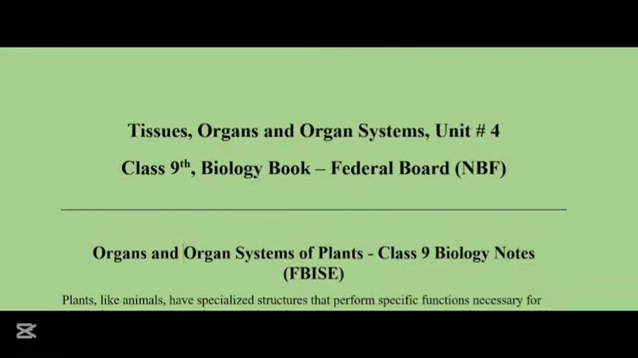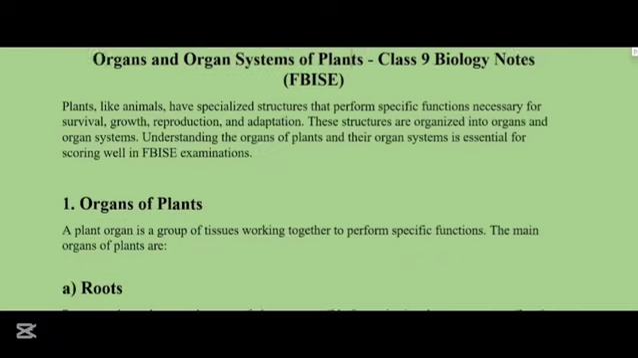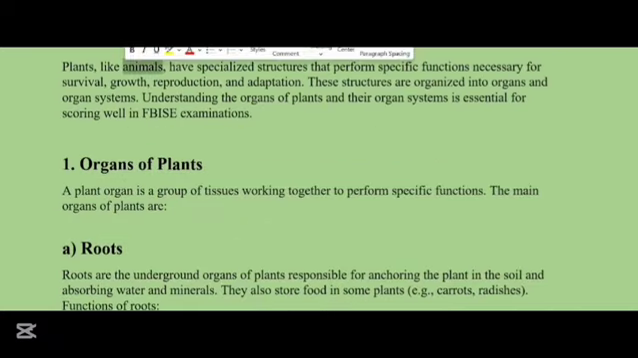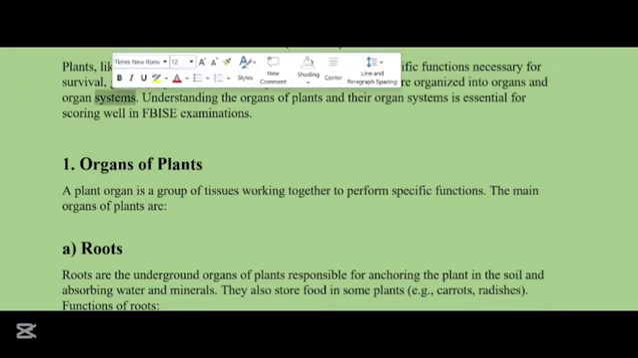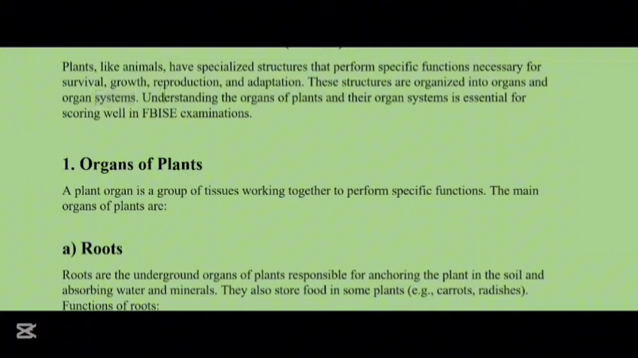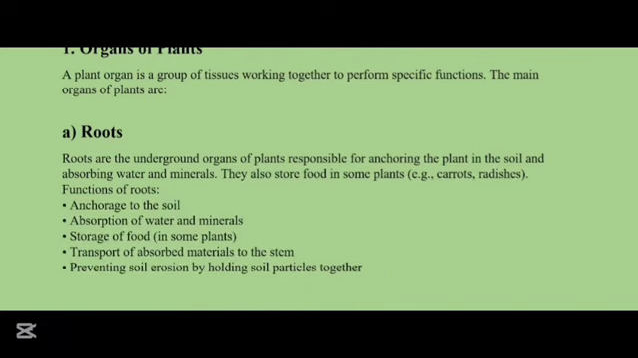The organs and organ systems of plants, class ninth biology. Plants, like animals, have specialized structures that perform specific functions which are necessary for survival, growth, reproduction and adaptation. These structures are organized into organs and organ systems, and understanding the organs of plants and their organ systems is essential for scoring well.